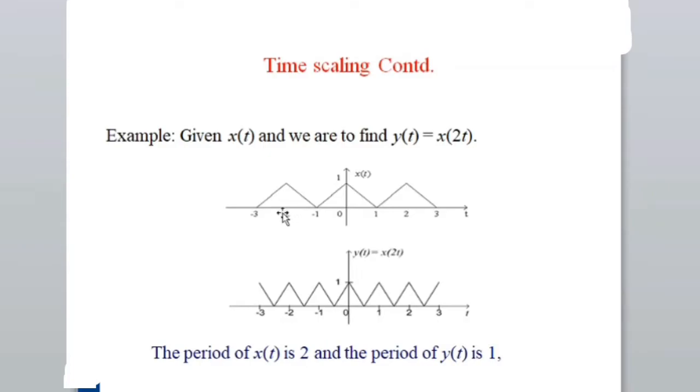You can see that here there are only two pulses, but when I take x of 2t, what I'm doing is the time scaling. That means wherever t is there, I substitute 2t. That means it speeds up the things. If there are three pulses here, now you can see that there may be six pulses, because of 2t, twice. So when I say that it is scaled by twice, then obviously your output will also scale by twice. The period of x of t is 2, and the period of y of t is 1.